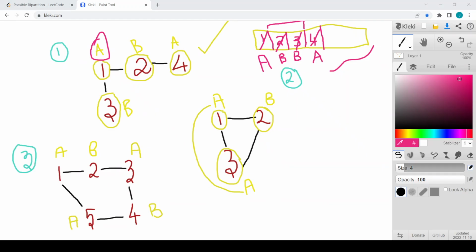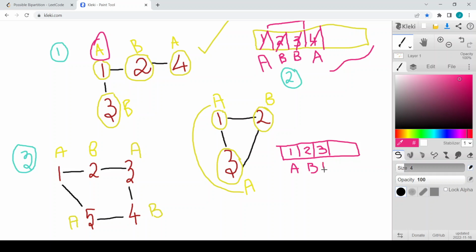Now let us look at example 2. Let us do the same BFS for this example, where I will be inserting 1. It is not yet visited, and I will put the group ID as A. While traversing its adjacent nodes, I will push 2 and 3 since they are not yet visited, and I will put their group ID to be B since it is opposite.